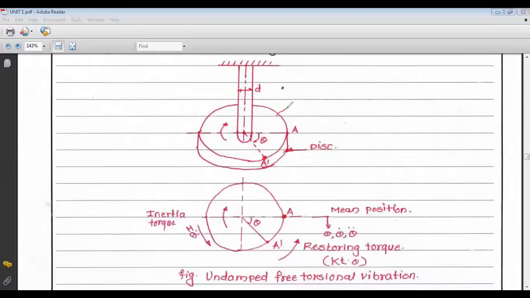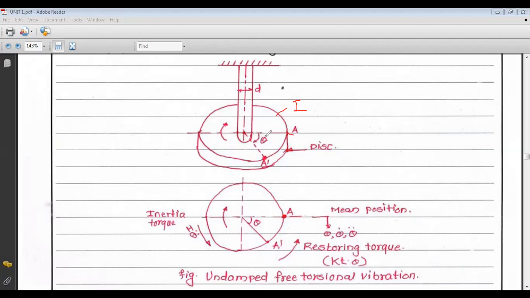So this is the disc. The disc has mass moment of inertia I. Then d is the diameter of the shaft, and A is the area. A is one point on the mean position, and this is another position if we twist in the clockwise direction. So this is your extreme position, that is A1. This is the mean position, this is the extreme position, and the disc from A to A1 is displaced by an